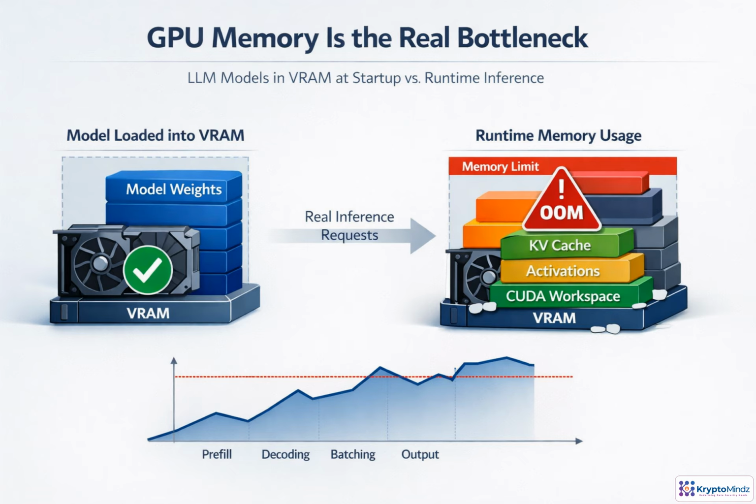Loading the model into VRAM is only the starting condition. It does not guarantee successful inference. At startup, the weights may fit comfortably, but real traffic adds memory that changes over time. KV cache, activation buffers, CUDA workspaces, framework overhead, and fragmentation. Long prompts, larger batches, and concurrent users can push usage over the limit, especially during prefill and decoding. Capacity planning should therefore focus on peak runtime memory with headroom, not just whether the model loads.